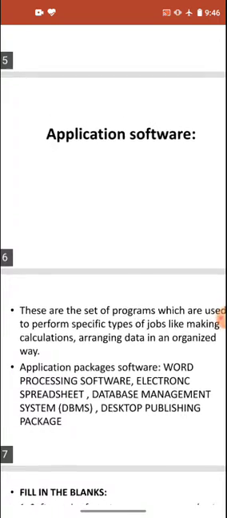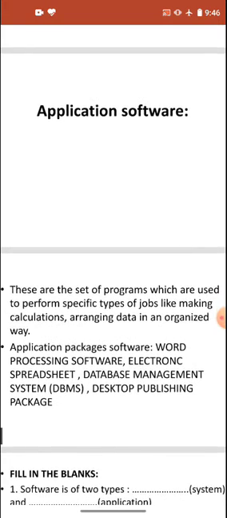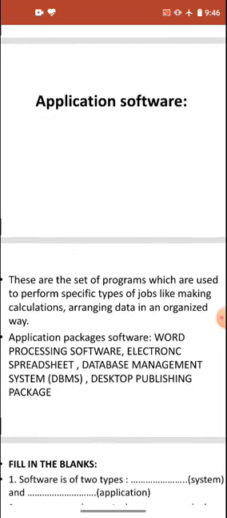Whatever we work upon is application software. Like system software is for providing us the interface to work, and application software is the software on which we actually work.